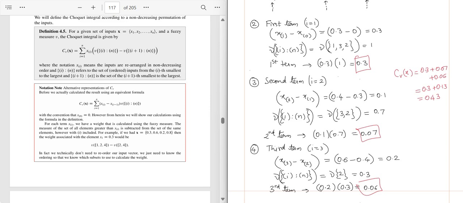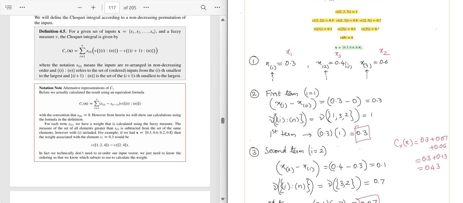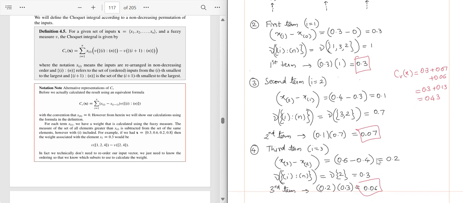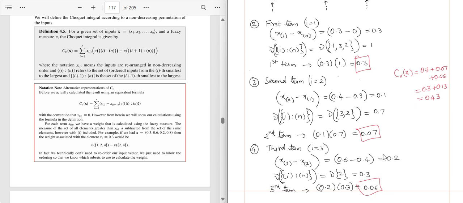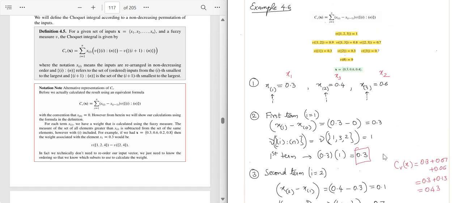Hope you understood. The main points we need to consider are, first we need to alter the data points, and after altering, the i value is to be noted carefully. In this case, the third worker has become worker number 2 after sorting, and accordingly we have taken the relevant values as discussed earlier. So this is how we solve the Choquet integral using this example. Let us now discuss the second example and how the Choquet integral works out in that, using both the formulas again.